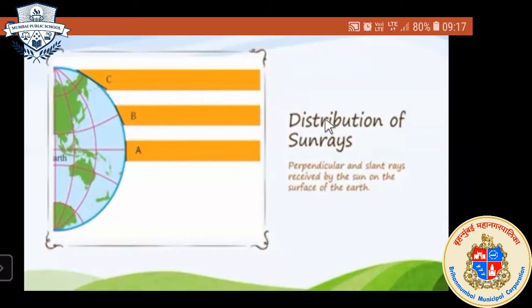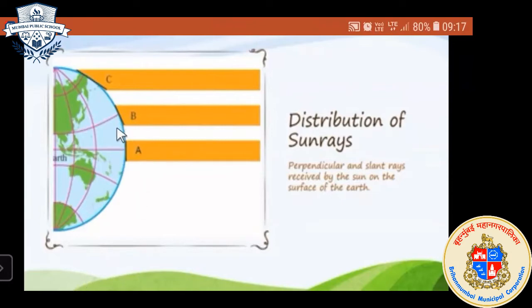Okay, now the last question: tell where the temperature will be high, moderate, and low. You have to think over this question. High means where it will be high temperature.